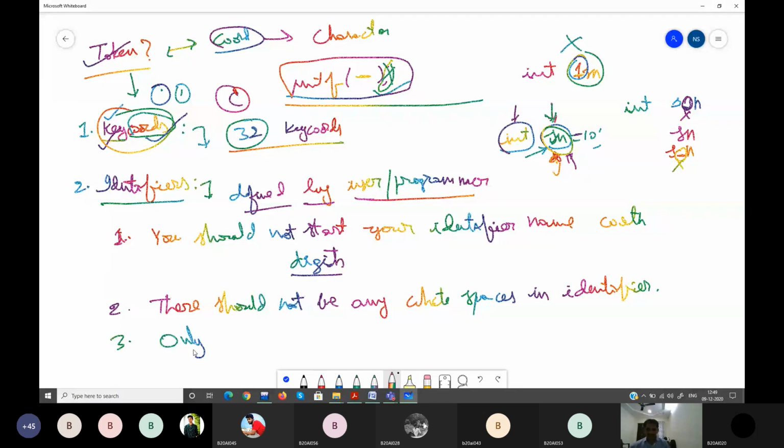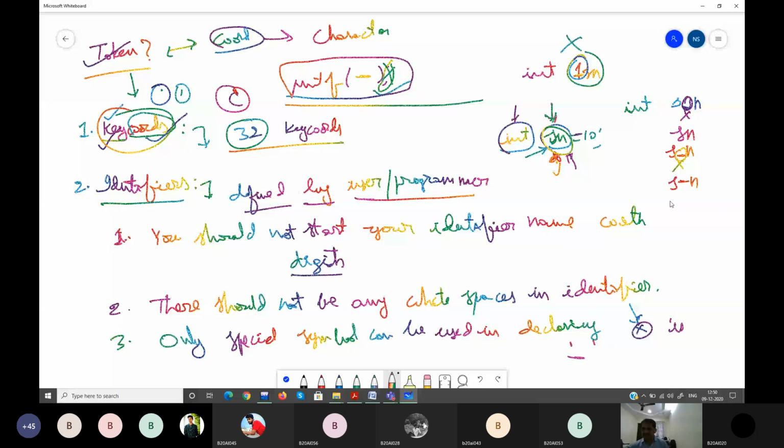The only special symbol that can be used in declaring an identifier is underscore. This is not minus. See, you need to understand S minus n is different, S underscore n is different. Minus is like 10 minus 10. You used to do some kind of mathematics, right? That's a difference. This is underscore. So this is the kind of special symbol that you can use in framing.